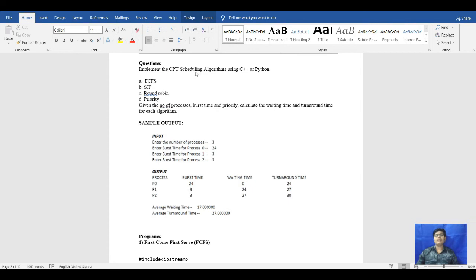So we will move to the question: implement the CPU scheduling algorithms using C++ or Python. So we have to implement the algorithms. For that, the first is FCFS, shortest job first, round robin and priority.